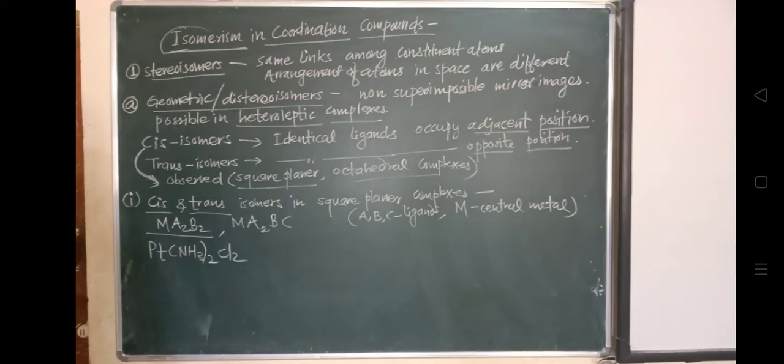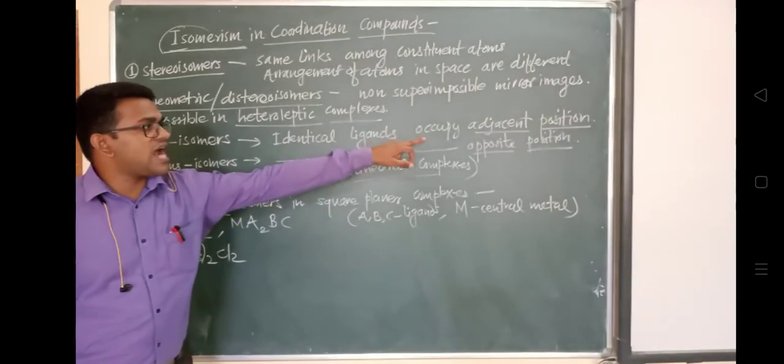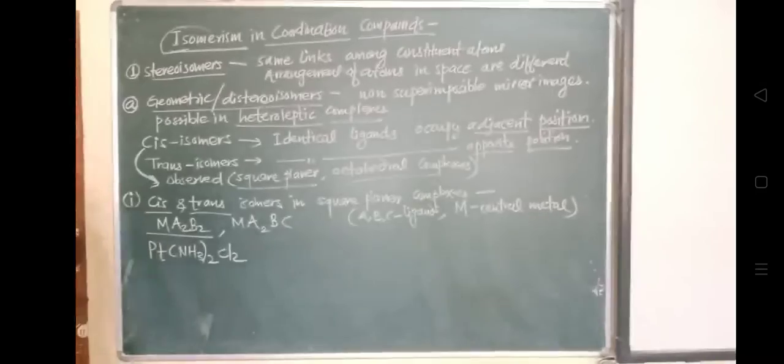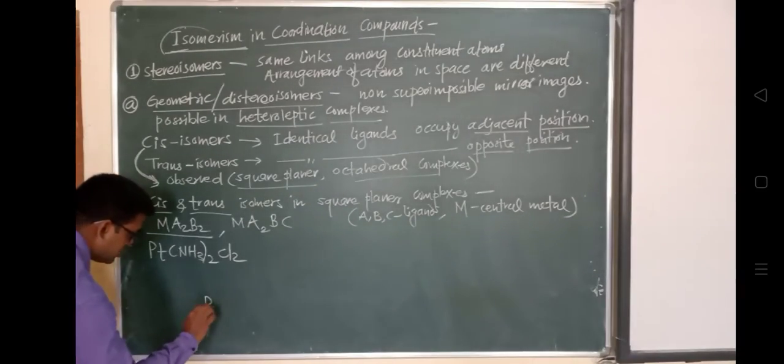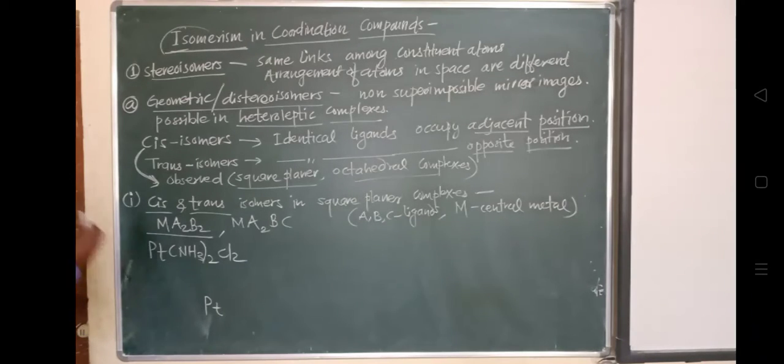So we'll see here the cis isomers: identical ligands occupy adjacent positions. Now what will happen? The platinum will be shown in the middle. What are the adjacent positions?